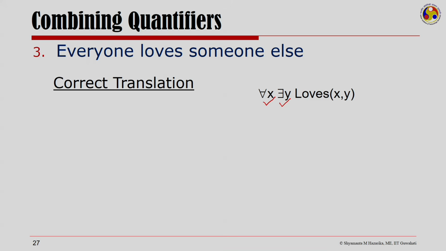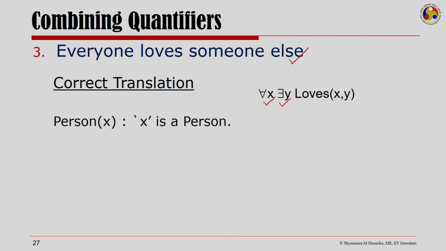Here, in order to take into consideration that we are saying loves someone else, I would have to include a statement somewhere which says that x and y are not the same.